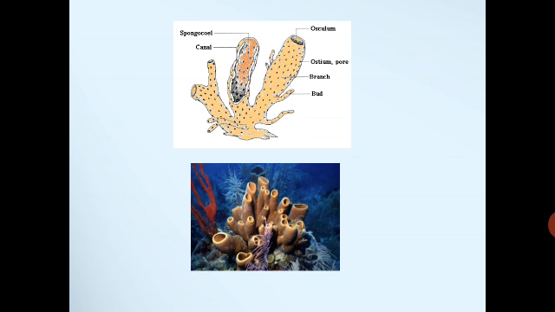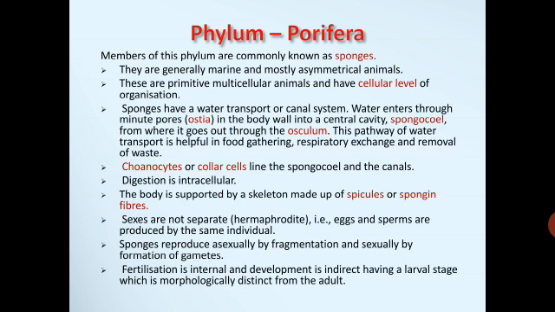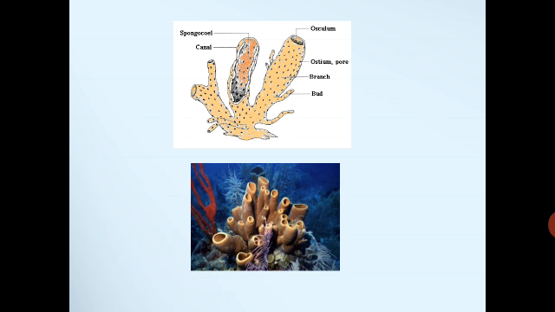Examples for phylum Porifera are Sycon, Spongilla, Euspongia. I have not mentioned the examples over here, so please remember the examples are maybe Sycon, Euspongia, Spongilla, and others. Here the first diagram shown is of the Sycon. You can see spongocoel is the central cavity, osculum, and there are small pores present called ostium or the ostia. So that is about the phylum Porifera.